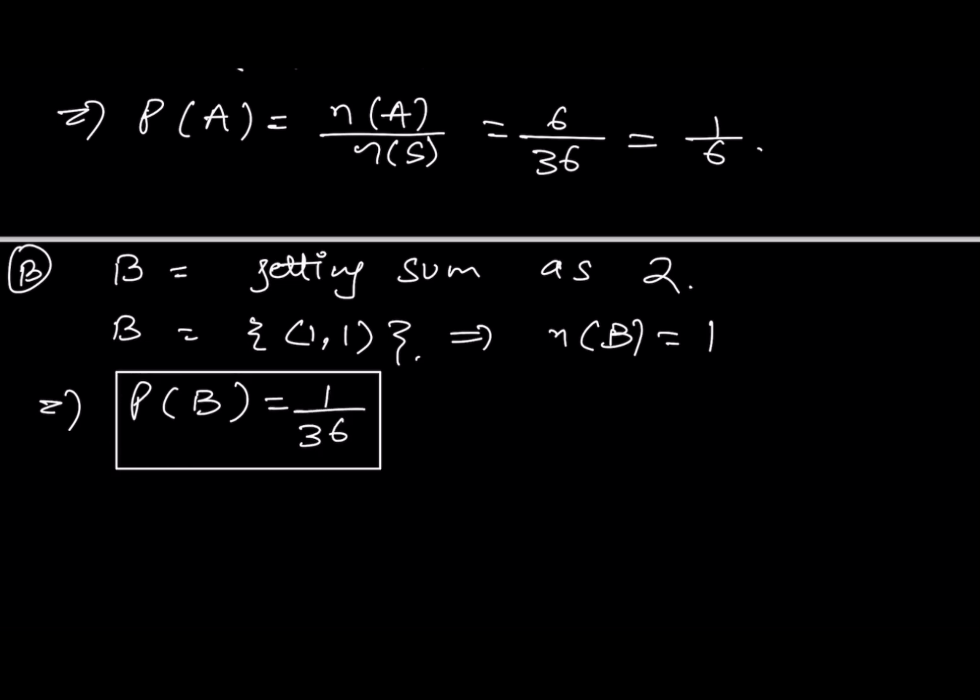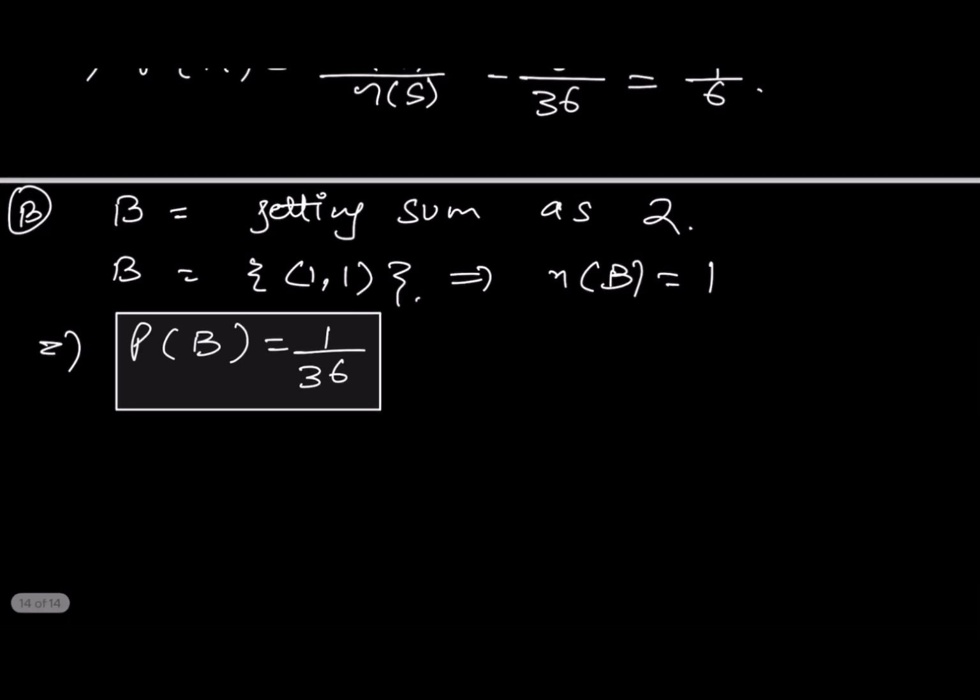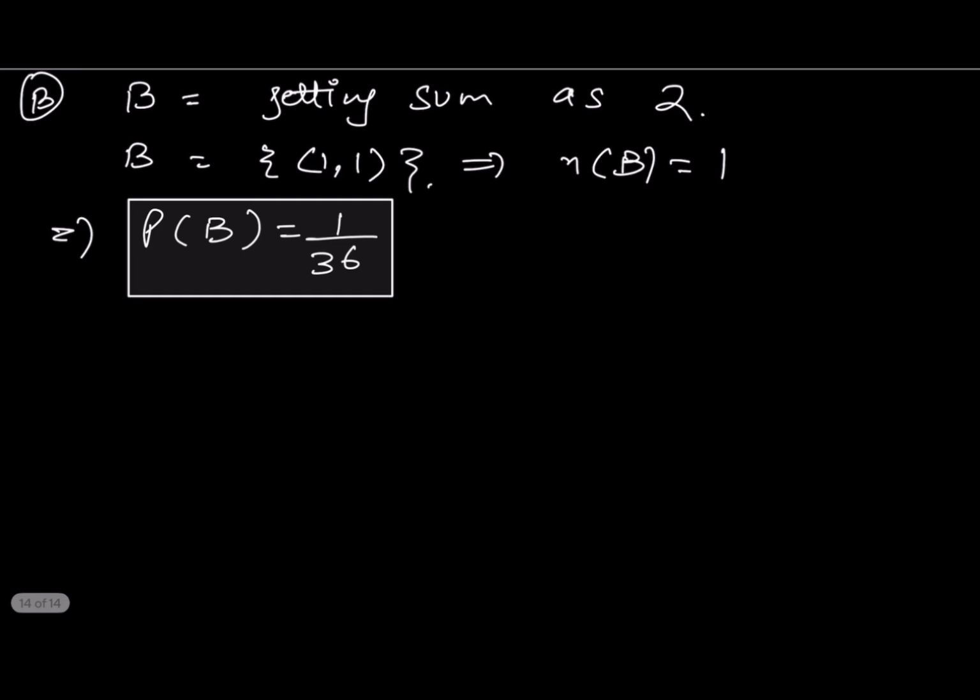Now if we continue for having sum as 3 or 4 or 5 and so on up to 12, because 12 is the maximum sum both dice can have, if both dice have 6 and 6 on their faces, right? So let's say we have a sum as 3.